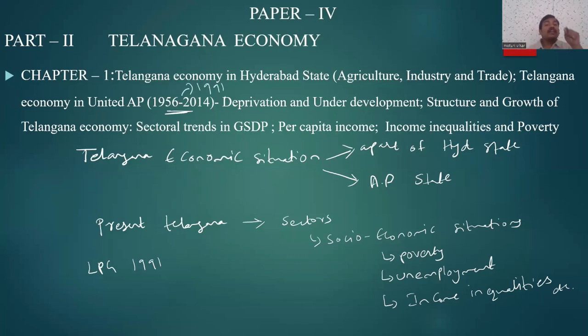How did LPG reforms affect Telangana? It has a positive effect or negative effect. So we need to learn those things also. Okay, so this is the first chapter for the Telangana economy. Let's go into the second chapter.